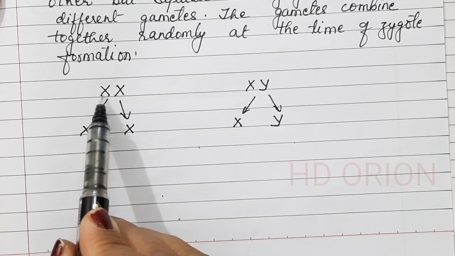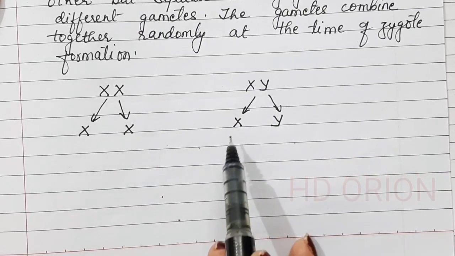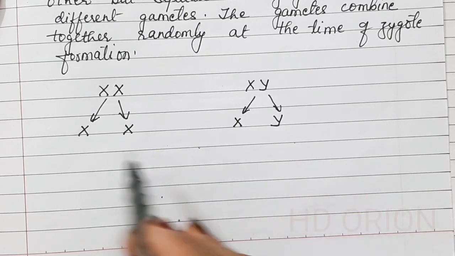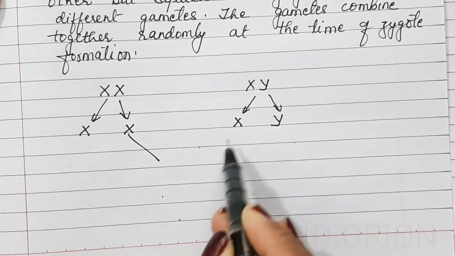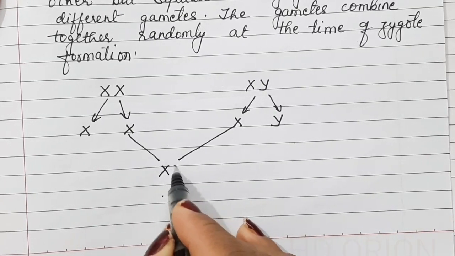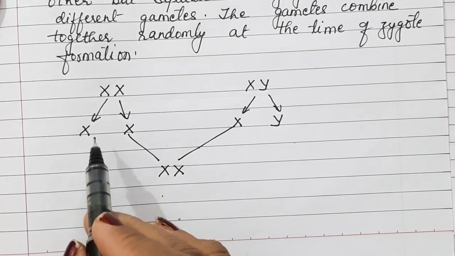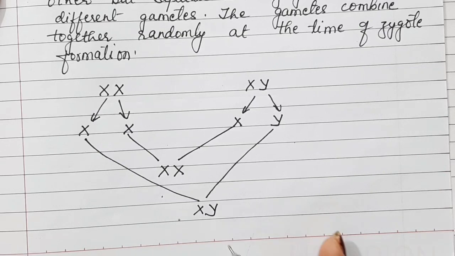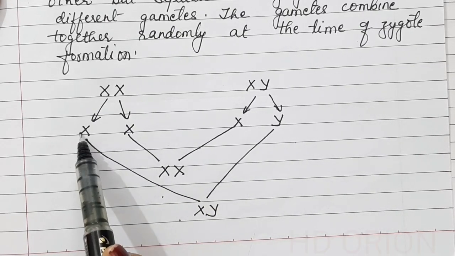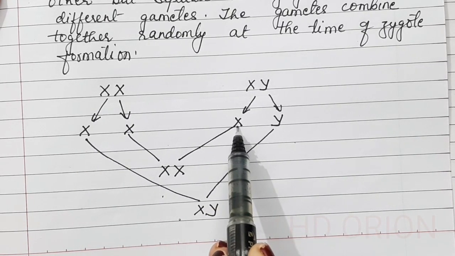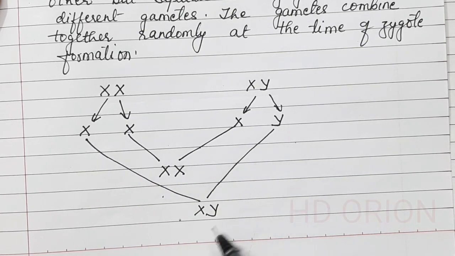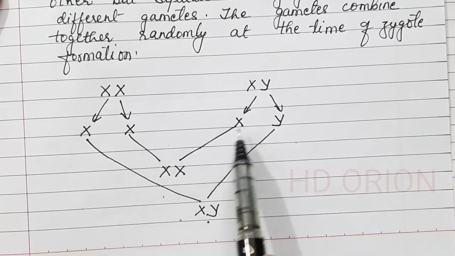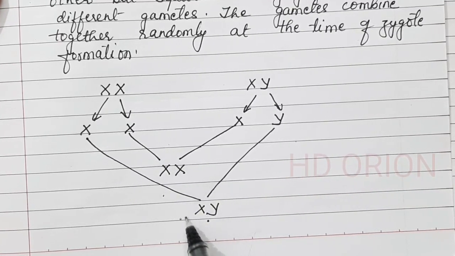So the two alleles of a gene separate during gamete formation, and these gametes combine together randomly. It can be like this: this X can form a pair with this X to form a girl child, and this X can combine with this Y to form a boy child. So it is randomly done. This X can even combine with this X to form a girl child. This X can combine with this Y to form a boy child. This is all randomly done, and therefore it is not pre-planned. It's randomly forming either a girl child or a boy child.